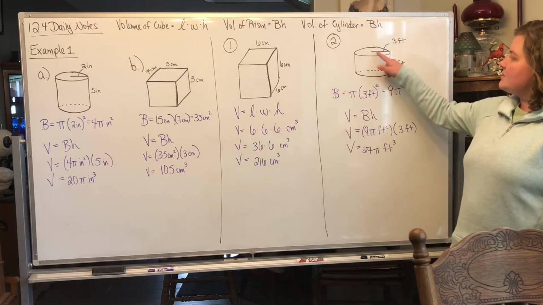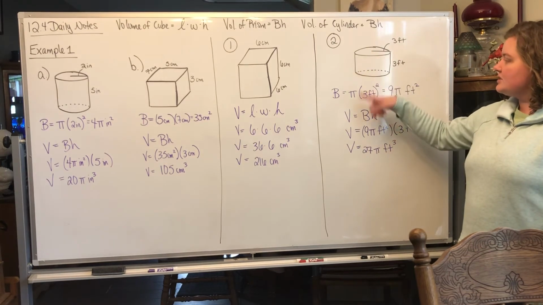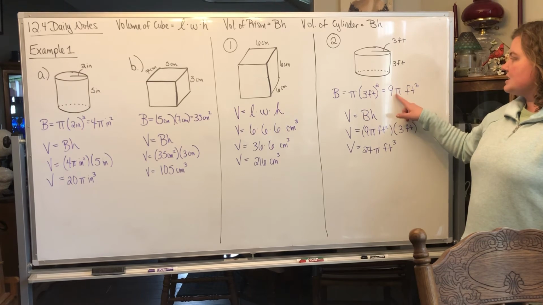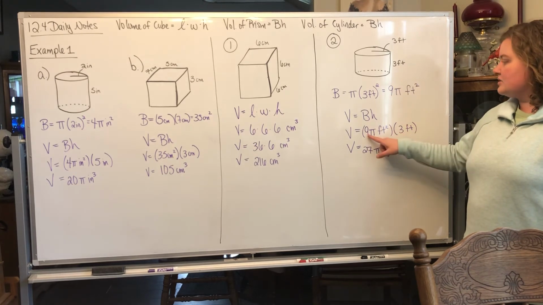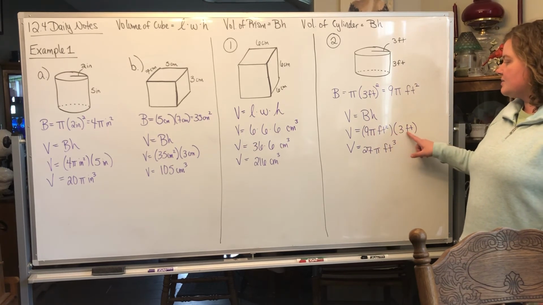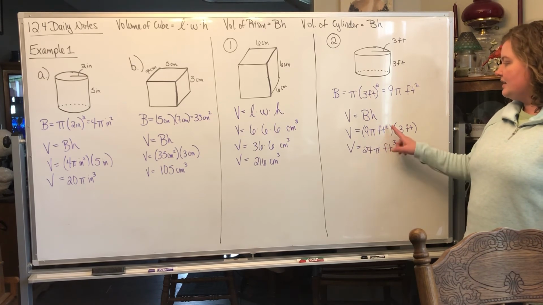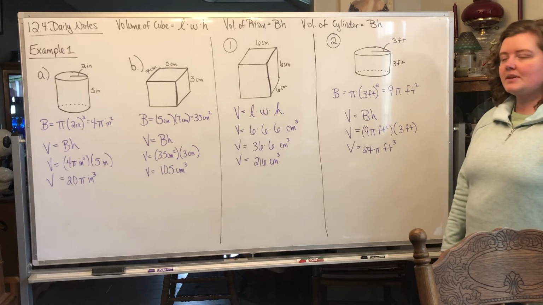So they give you a radius of 3 feet, a height of 3 feet. Okay, so you're going to find the area of the base first. So you do pi times the radius squared. 3 squared is 9, so it's 9 pi feet squared. Then you're going to multiply by how tall the cylinder is, so it's 3 feet tall. So do 9 pi feet squared times 3 feet. 9 times 3 is 27. Bring down the pi. Feet squared times feet is feet cubed. Okay, so not too hard.